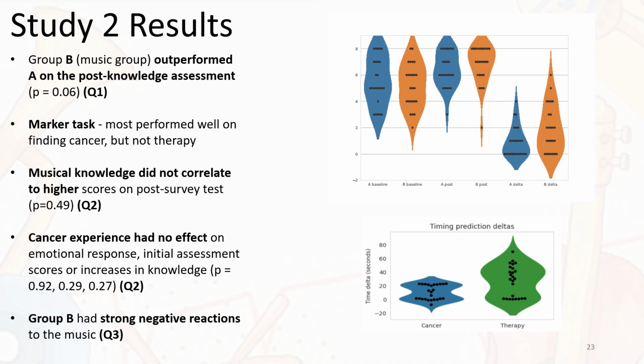We also found that Group B overwhelmingly had negative reactions to the music based on their responses to the self-assessment mannequin. This indicates that the mutated music has a profound emotional impact on the listener, echoing the sentiments of our participant who suffered from cancer.